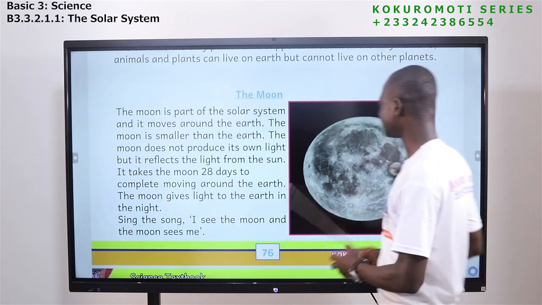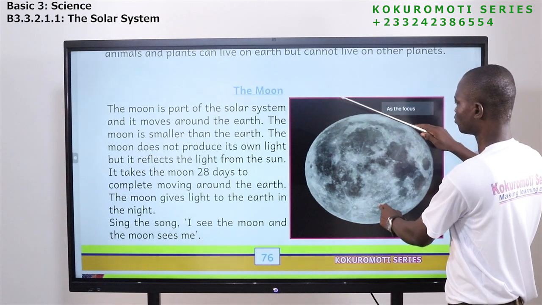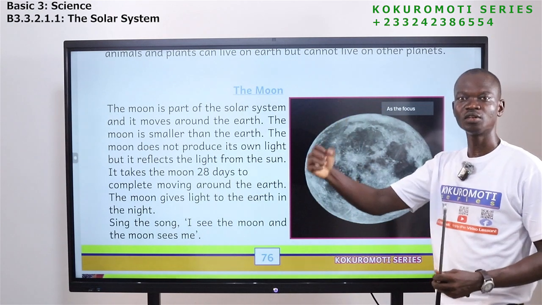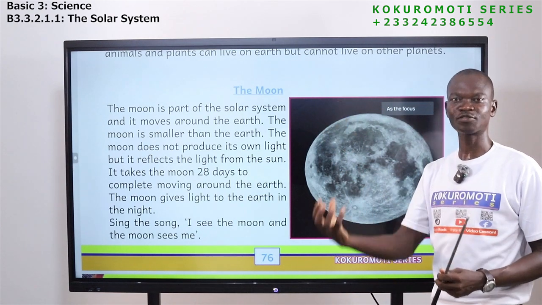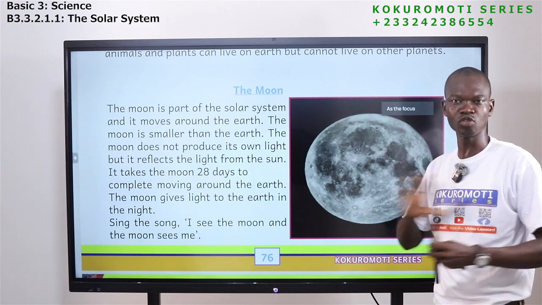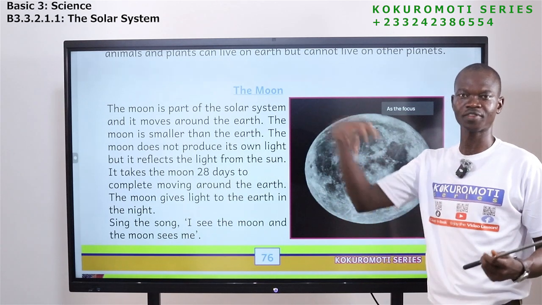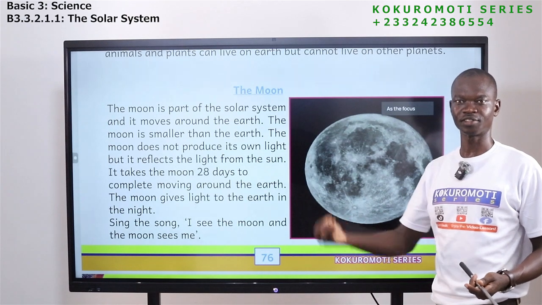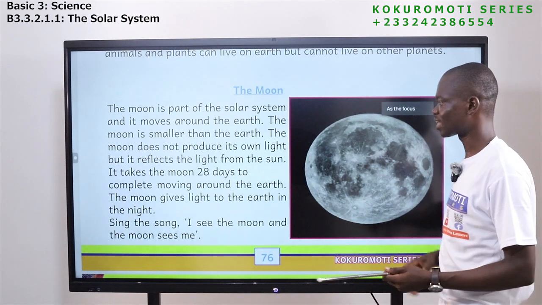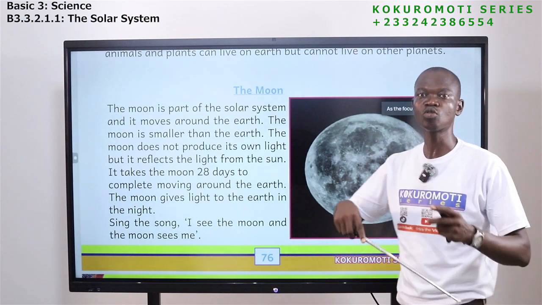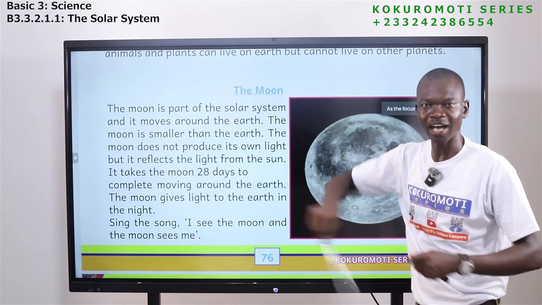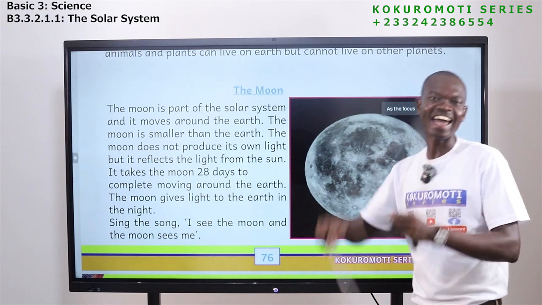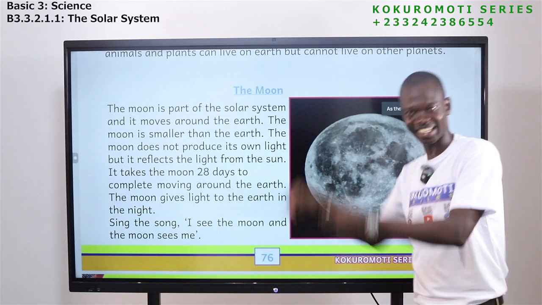So what we are saying is that this is the moon. In the night, we see that the moon gives light. The light from the moon is not produced by the moon itself, but rather it reflects the light from the sun. And we are saying that the moon also moves, but it moves around what? The earth. The earth moves around the sun, and the moon also moves around what? The earth.